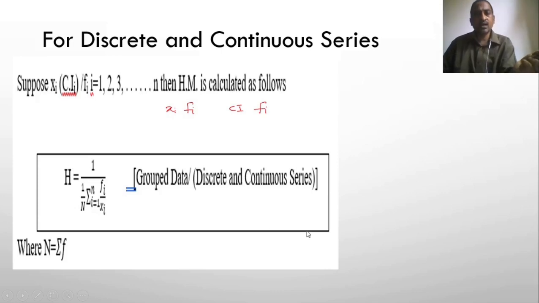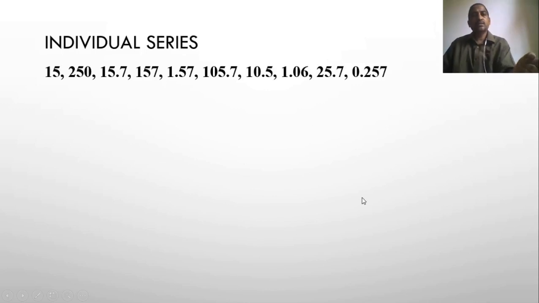So let us see how to find the harmonic mean in the case of an individual series by taking one example: 15, 250, 15.7, 157, 1.57, 105.7, 10.5, 1.06, 25.7, 0.257, right? In such a case, how do we find the harmonic mean?